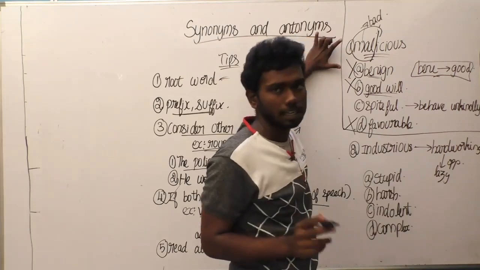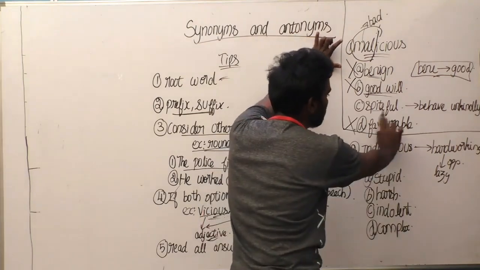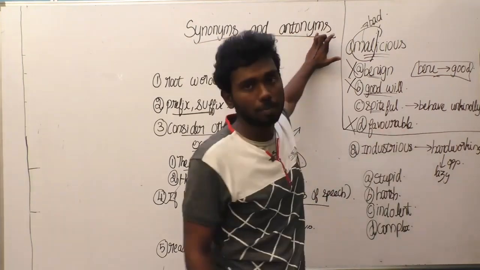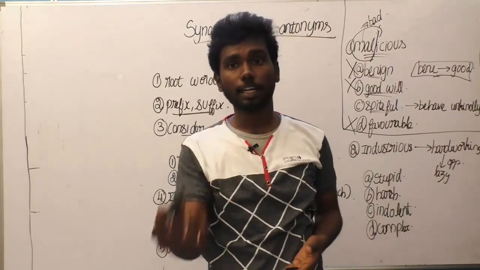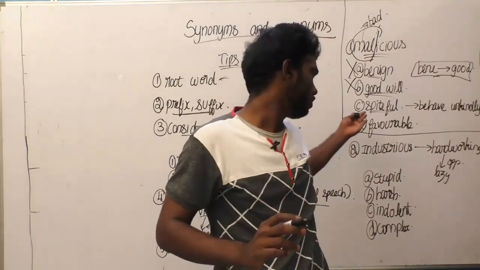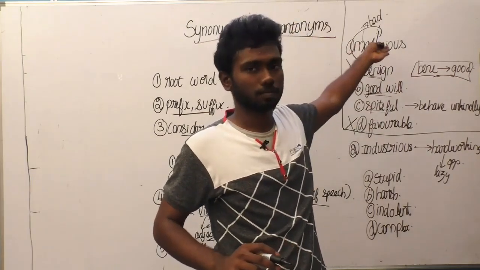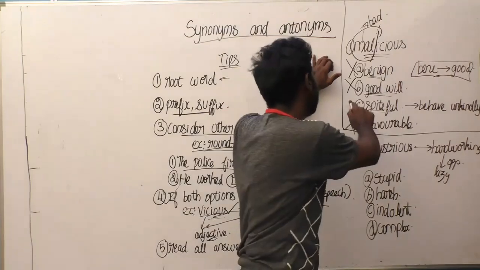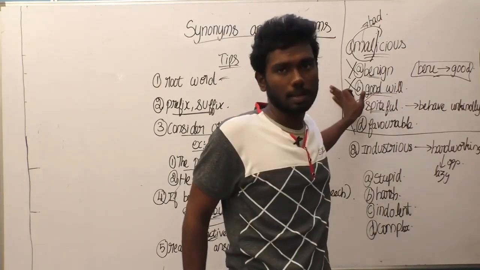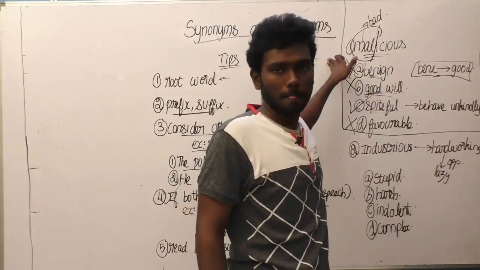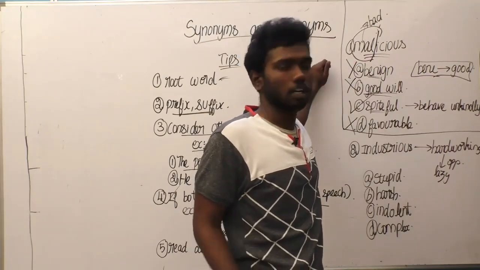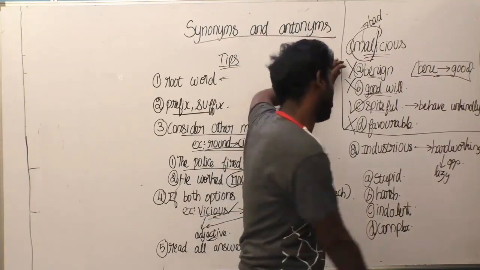The third option here is spiteful. What do you mean by spiteful? Spiteful means behaving unkindly to a person. It is called spiteful. So the word spiteful matches with the word malicious. So the correct answer obviously will be spiteful. This is the example for a synonym. And let us do the same thing in antonym.